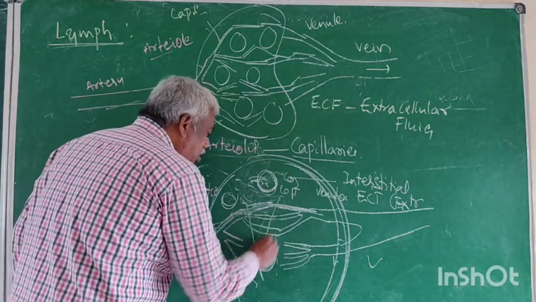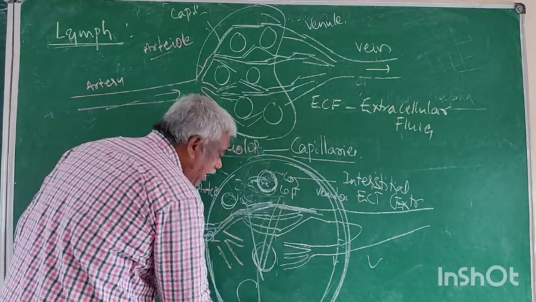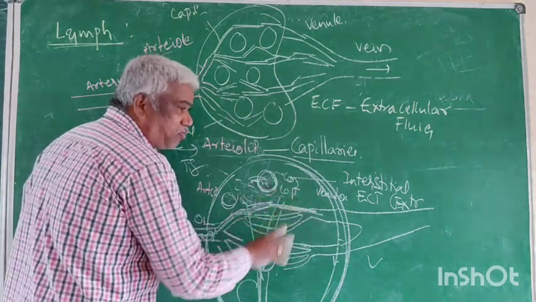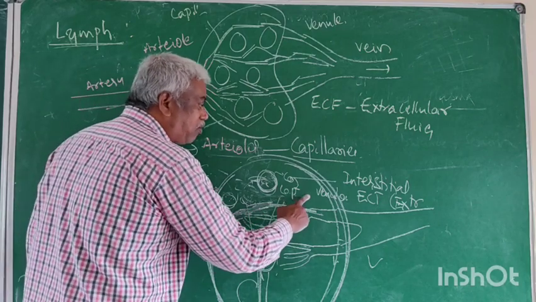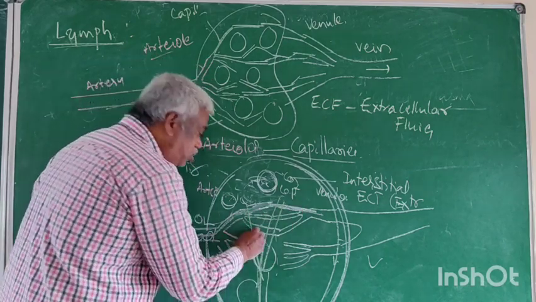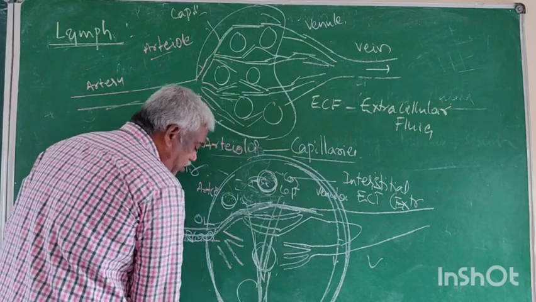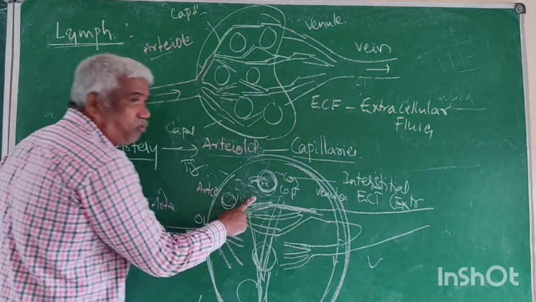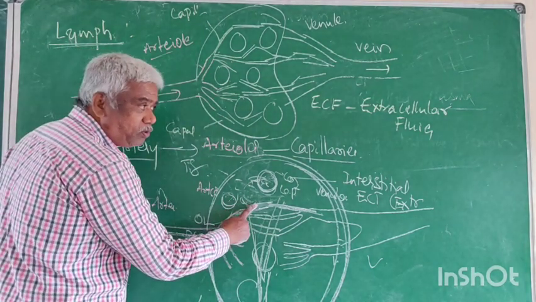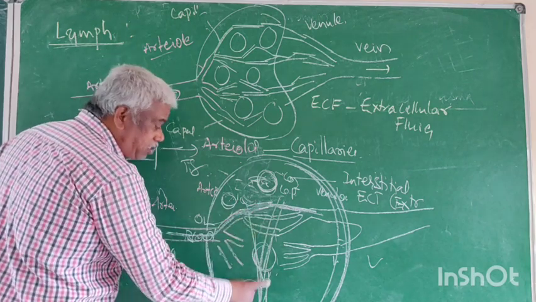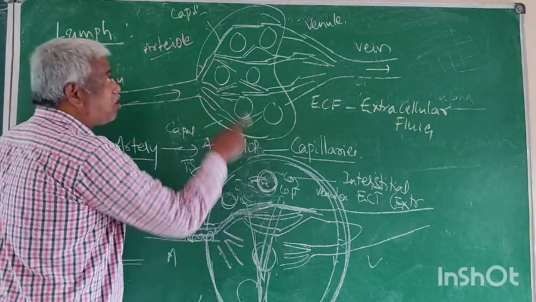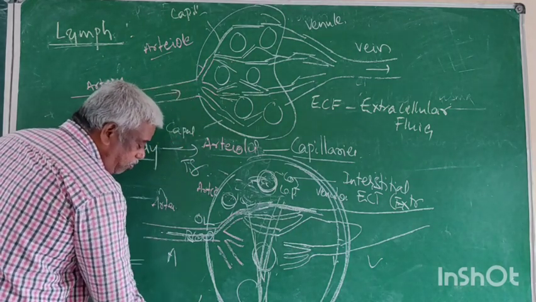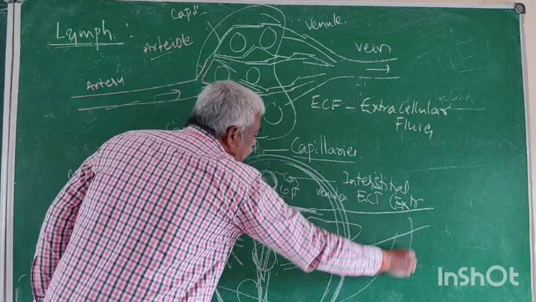The maximum ECF is collected by another capillaries. That means I have three types of capillaries: capillaries of arteries, capillaries of veins, and another new capillaries. These new capillaries together form a blood vessel. This is called a lymph vessel. The ECF which enters the lymph vessels is called lymph. Right. Again, the lymph vessel is connected to the vein.